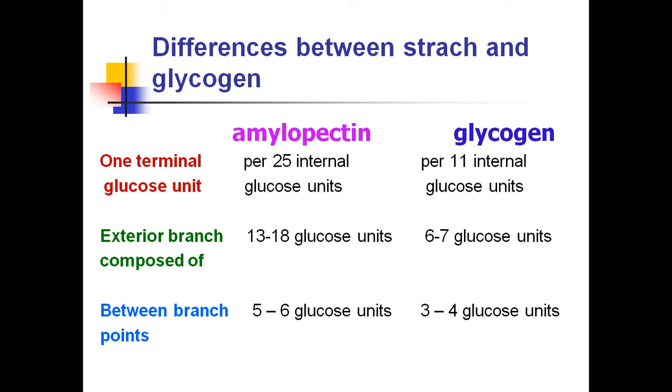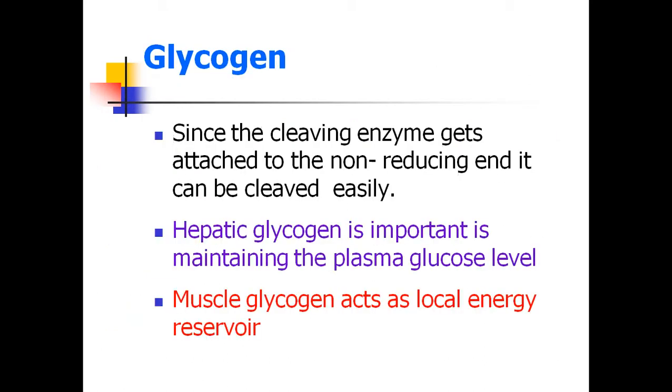Whereas for glycogen, every 6 to 7 glucose units there is an exterior branch. Between the branch points, 5 to 6 glucose units will be there in the case of starch, whereas in glycogen every 3 to 4 glucose units there is a branch. This means glycogen is highly branched, highly complicated, highly coiled. So glycogen is much more complicated compared to the starch.